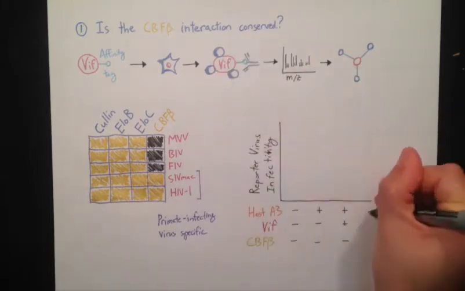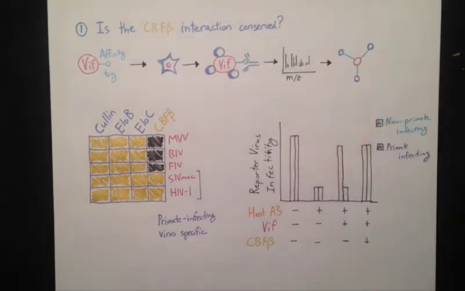We also challenged these VIF proteins to degrade A3 proteins from their natural hosts in the presence and absence of CBF-beta. Consistent with the interaction data, we only observe VIF dependence on CBF-beta from lentiviruses that infect primates. To answer our next question, if the VIF proteins that do not interact with CBF-beta require a different non-canonical cofactor, we attempted to reconstitute the VIF hijacked complexes in vitro.